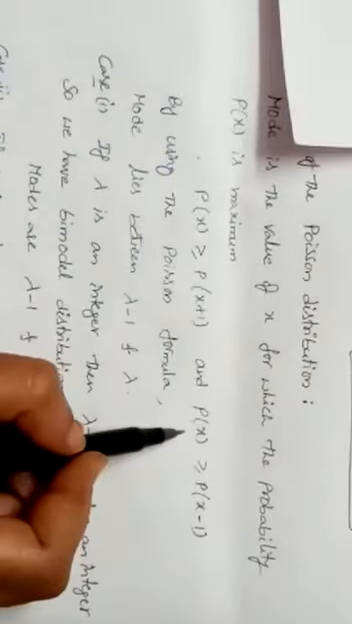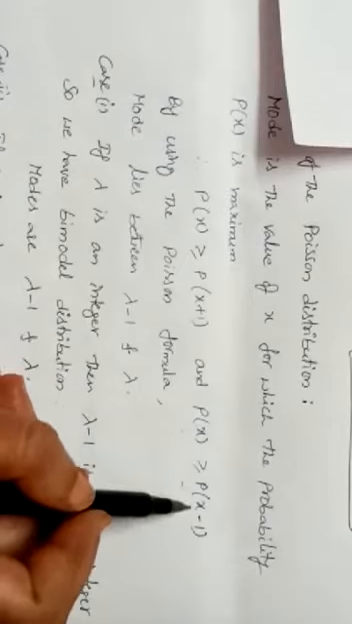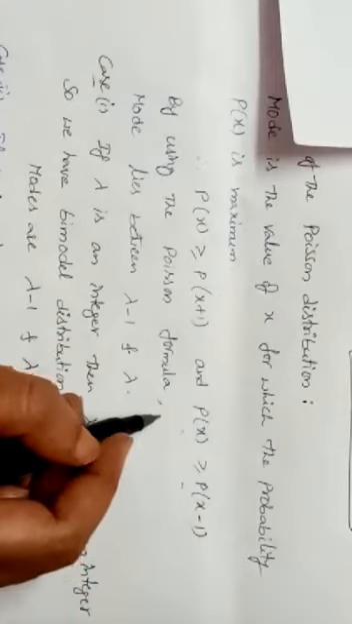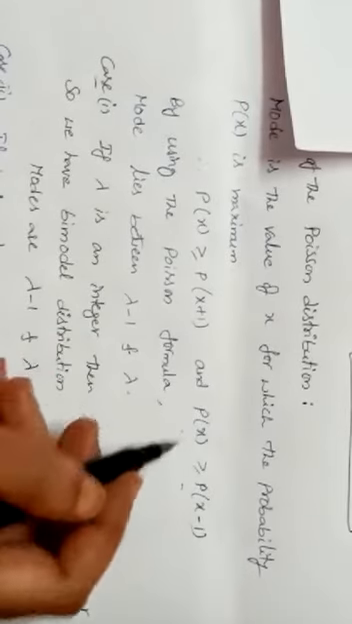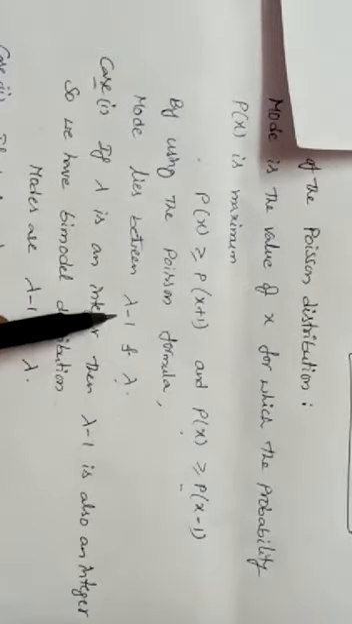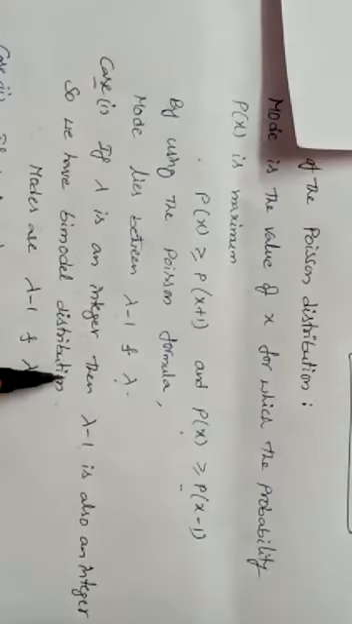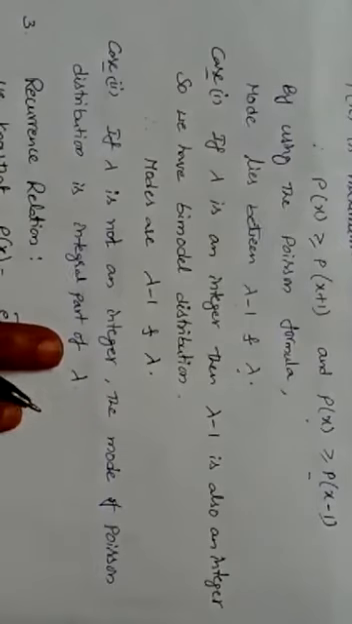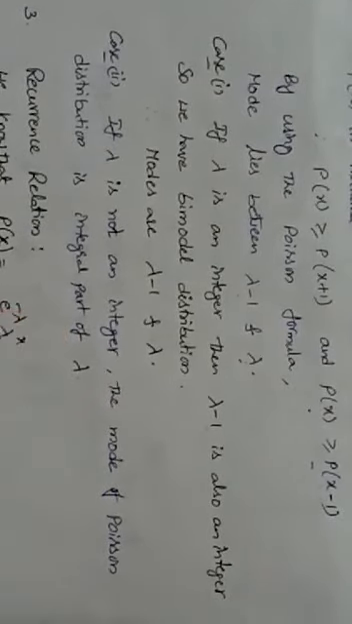The other probability relation is p of x greater than or equal to p of x minus 1. If you do the same process by applying the Poisson formula, you will get the mode value as lambda. That means the mode of the probability distribution lies between lambda minus 1 and lambda. Now there arise two cases for finding the mode.